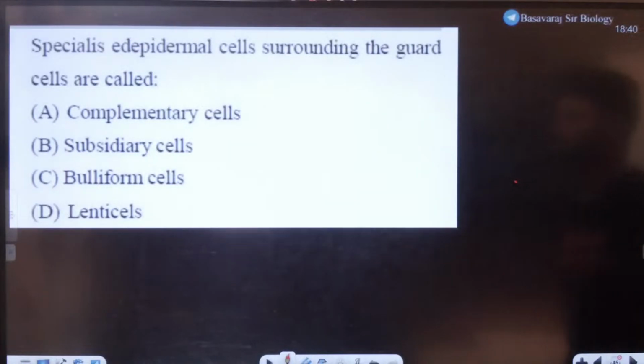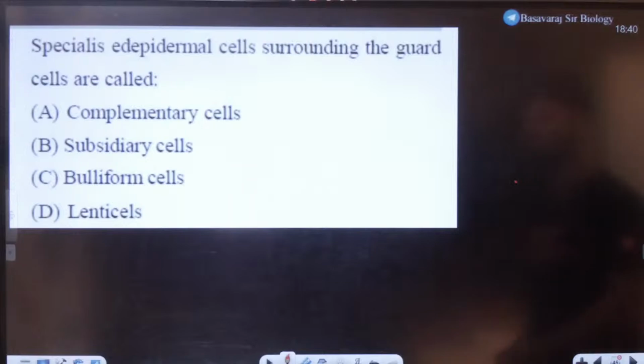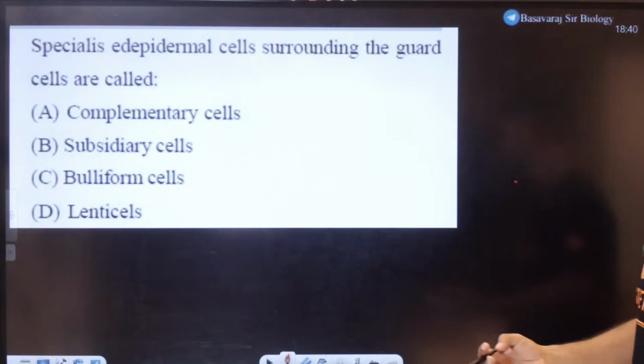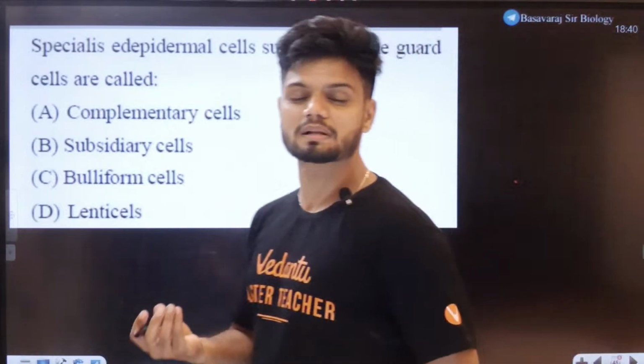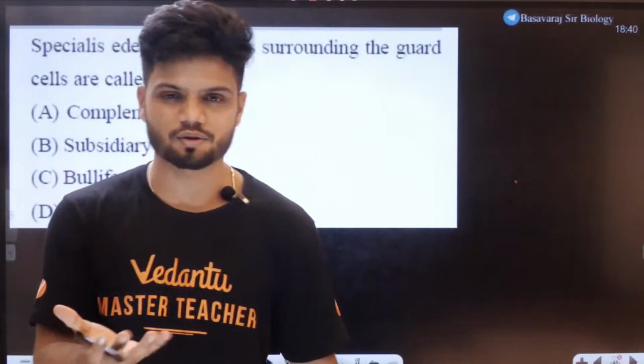Okay. Specialized epidermal cells surrounding the guard cells are called as. Specialized epidermal cells around the guard cells are called as. All of you know the guard cells, right?